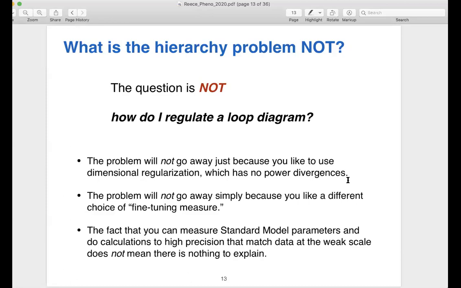And the fact that the standard model is a renormalizable theory and we can measure some input quantities and then calculate everything else to high precision and match data does not mean that there's nothing to explain, because the question is really about the origin of these parameters, not just about how we use them to do calculations.